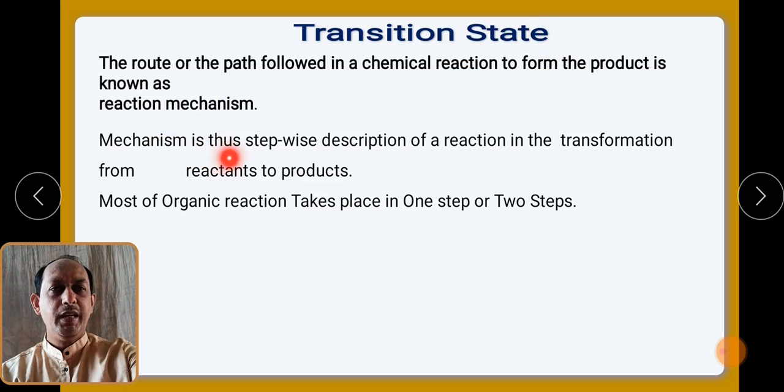So as we know, mechanism is the stepwise description of the reaction in the transformation of reactants into products.